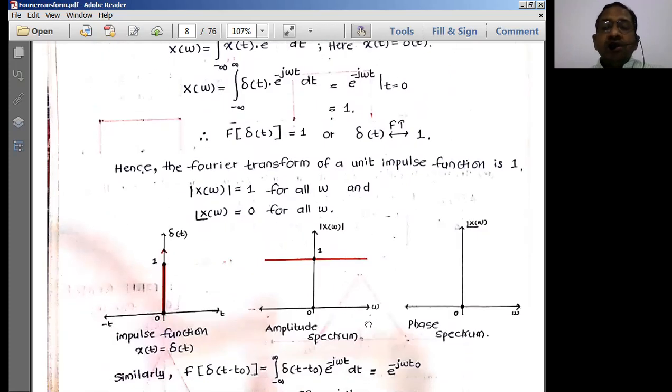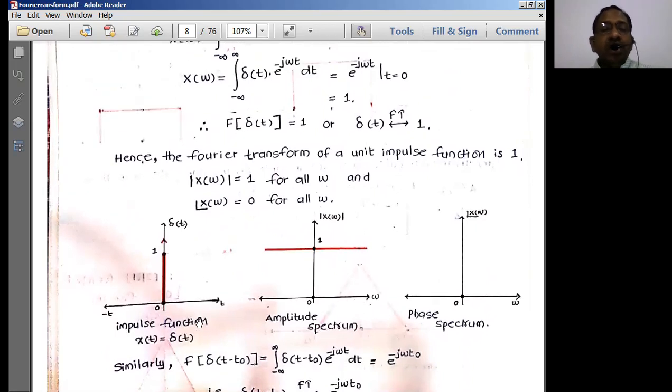So what is the spectrum that we can have here? This is the time domain signal. Time domain means with respect to time. Delta of t with respect to time is the unit impulse representation. When you transform this into the frequency domain, it is seen like this with respect to frequency. That means this signal has all the frequency components on the omega axis or frequency axis. So this is the amplitude spectrum.